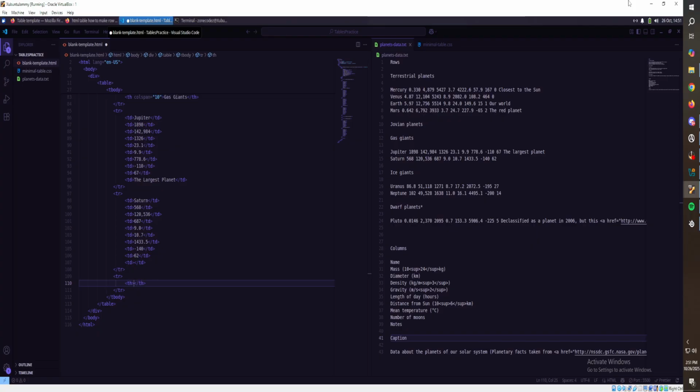And then a TR with TH. This one's going to have the column span of 10, and this one's going to say ice giants.